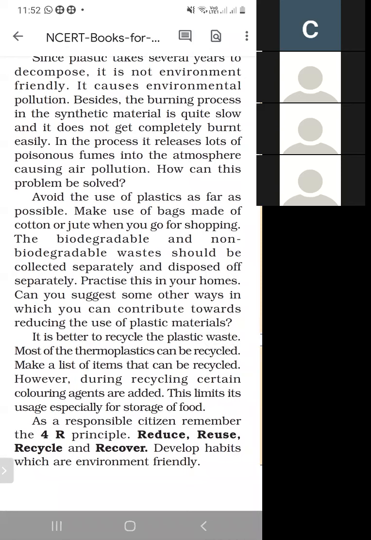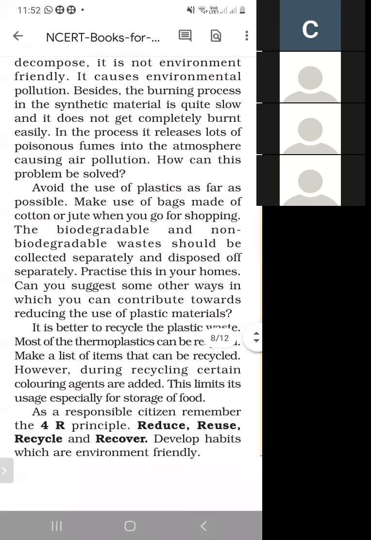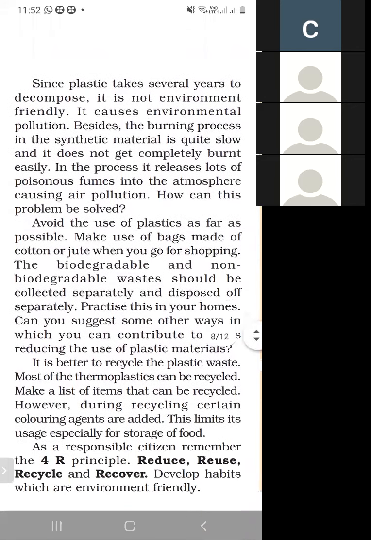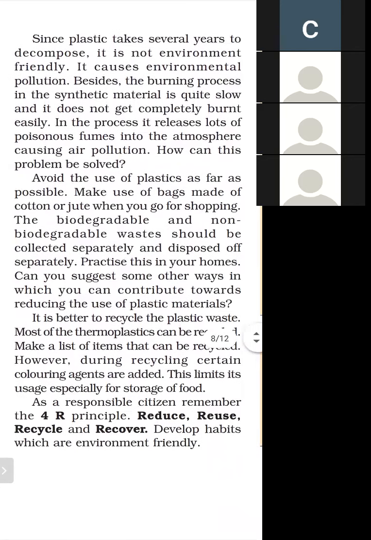Biodegradable and non-biodegradable waste should be collected separately. So when we collect waste, there are two types of dustbin. First is for biodegradable waste, and next is for non-biodegradable waste, so that it can be collected separately. Practice this in your homes. Can you suggest some other ways in which you can contribute towards reducing the use of plastic materials? So these are the methods to prevent pollution of the environment.